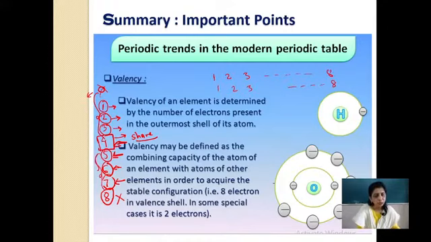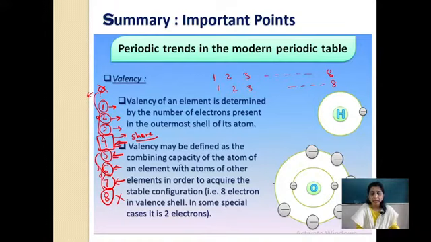These elements try to gain electrons. This is completely neutral, which we call 0. If you remember it in this way, then it becomes a little easy for you. Valency may be defined as the combining capacity of the atom, not the electrons present in the outermost orbit. Remember children, if electrons are present in the outermost orbit, they are called valence electrons.